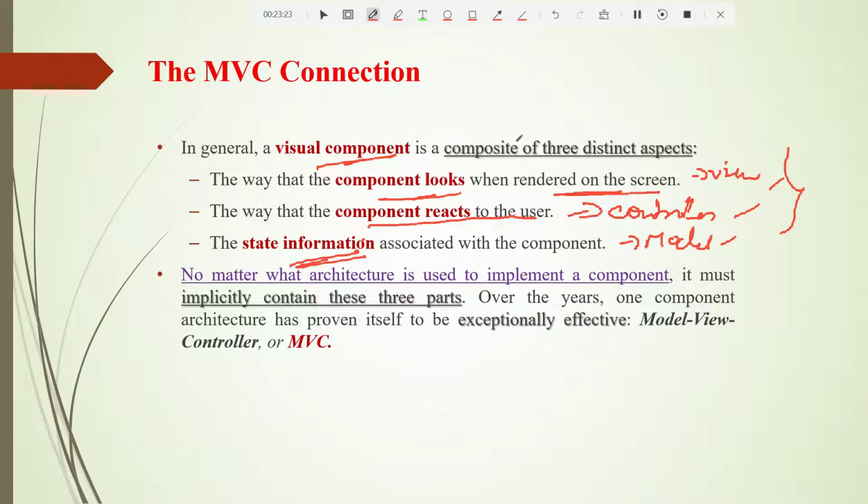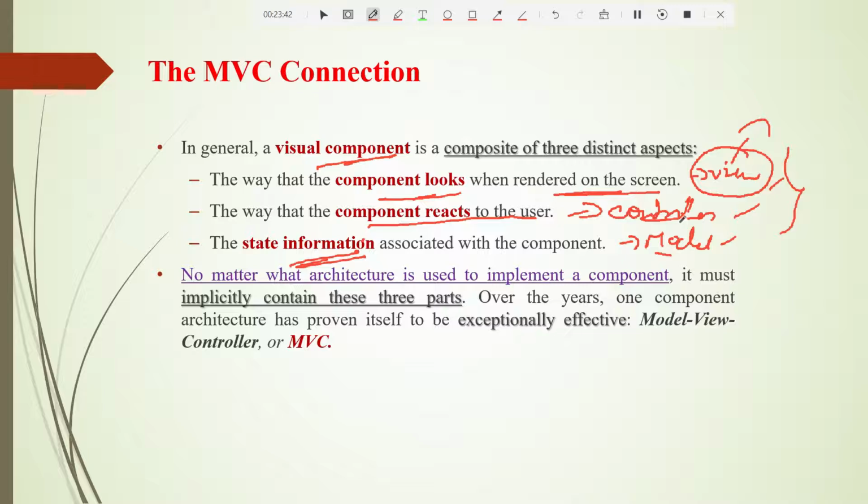Okay, now when it comes to Swing, let us relate it to Swing. If you have developed something using Swing, then the view part is there, and you just have to make changes here. That's all. Controller part and model part code you need not touch.